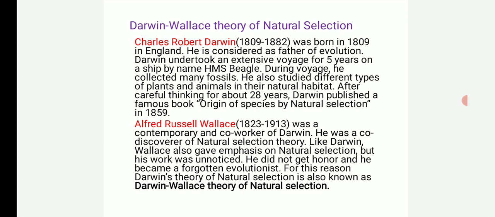Alfred Russel Wallace was a contemporary and co-worker of Darwin. He was a co-discoverer of natural selection theory. Like Darwin, Wallace also gave emphasis on natural selection, but his work was unnoticed. He did not get honor and he became a forgotten evolutionist. For this reason, Darwin's theory of natural selection is also known as Darwin-Wallace theory of natural selection.